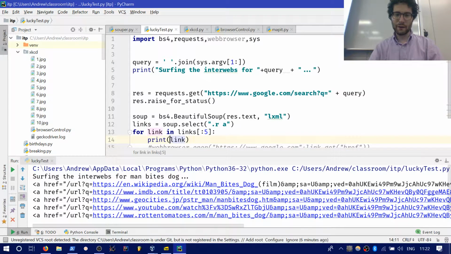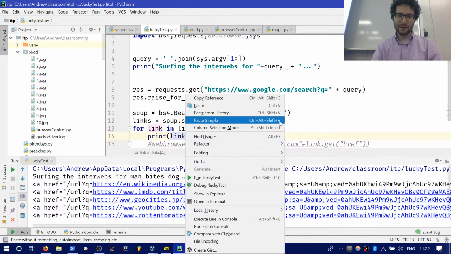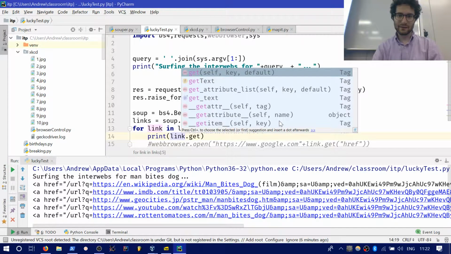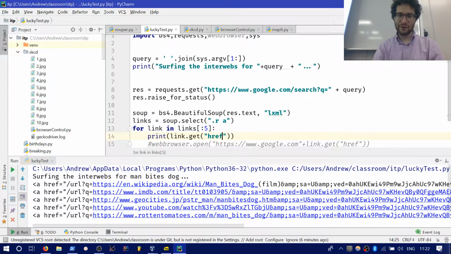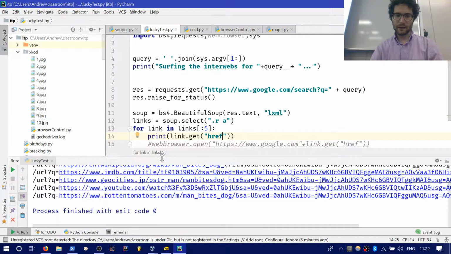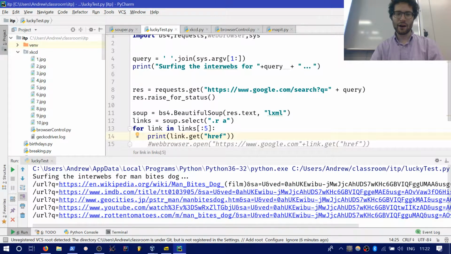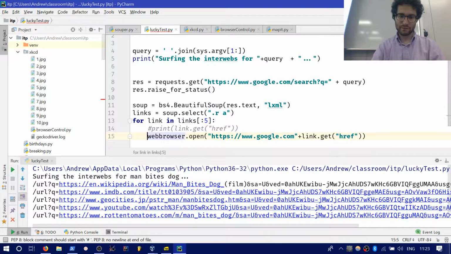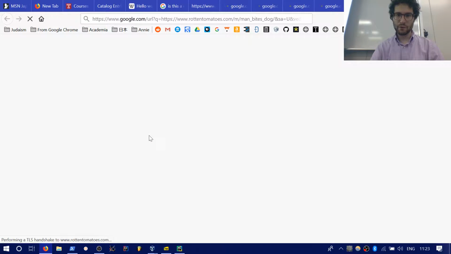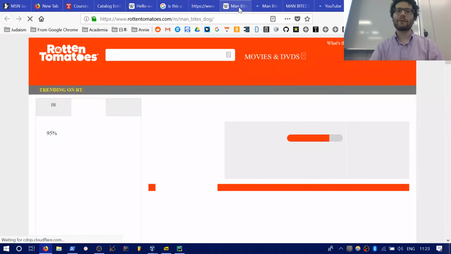So if I print out the .get href from it to get the link, it just gives me /url?q= and the query. But by appending this to google.com, this tells Google that this was the search link that I clicked on, please load it, essentially. At least that's what I'm guessing, because adding this to there opens up the web pages. So here, if I do this, boom, and I've opened up 5 links now.